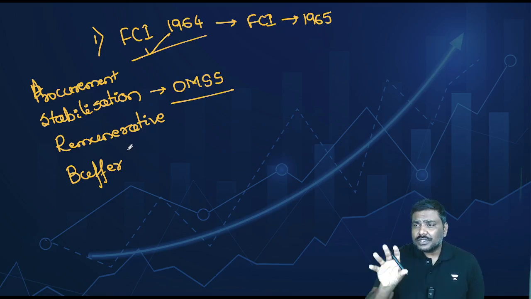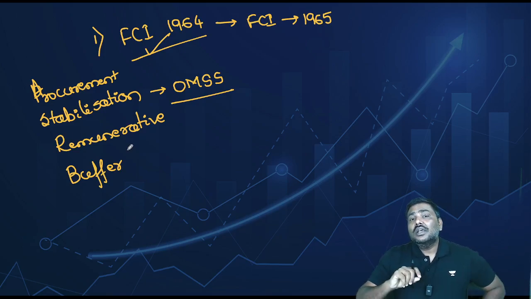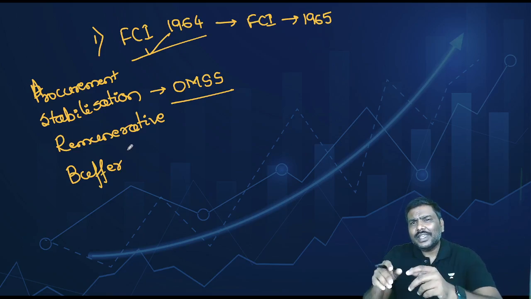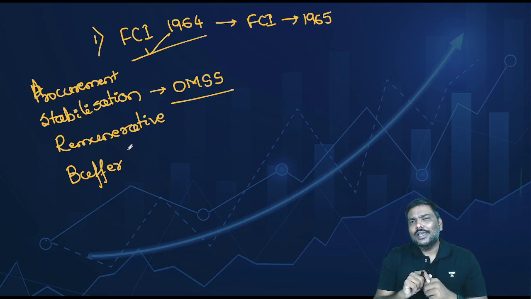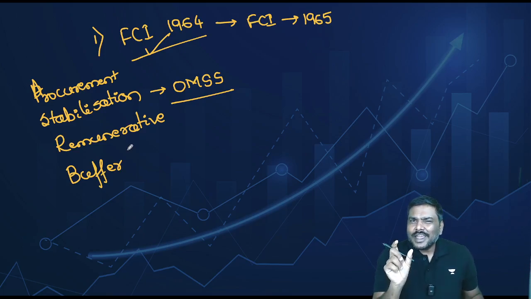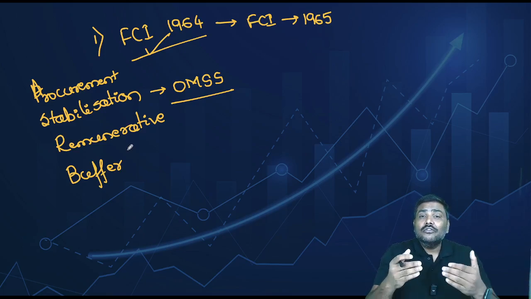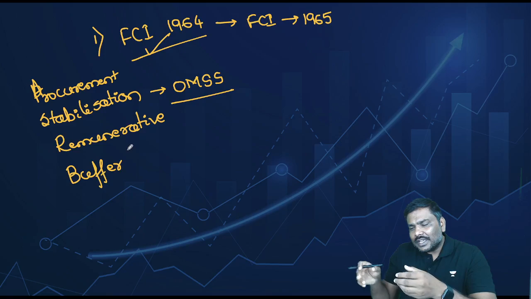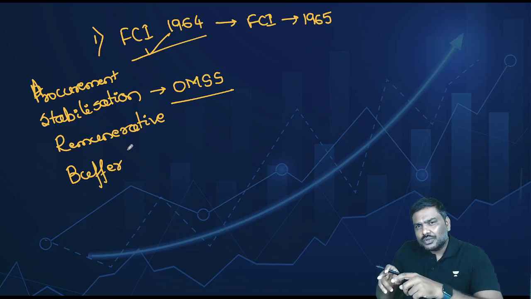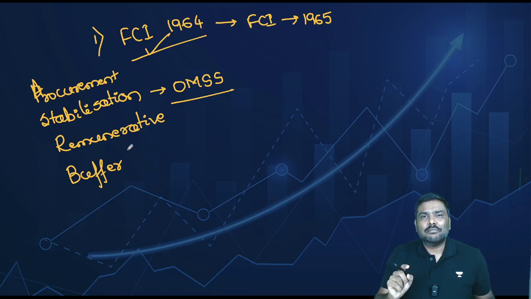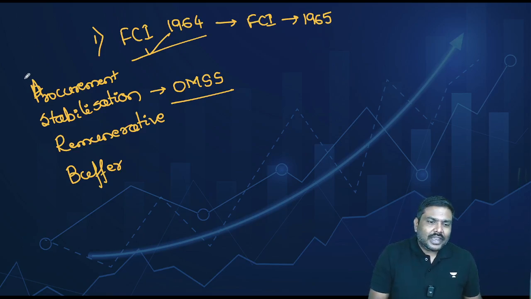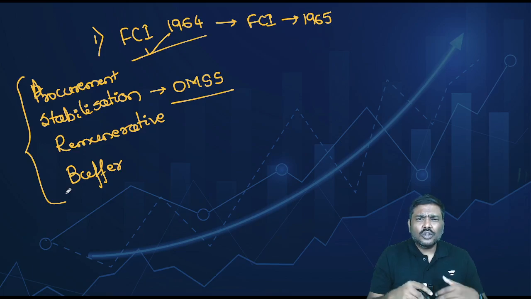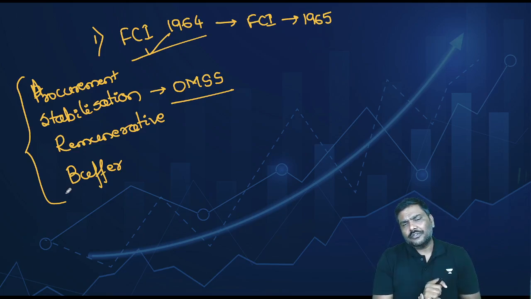Rather than simply purchasing 50 kgs, FCI will purchase more than 50, let's say 80 kgs. The objective is that this additional 30 kgs will be used as buffer stocks whenever there is an emergency, to ensure constant supply. So these are the four very important functions or objectives of Food Corporation of India.